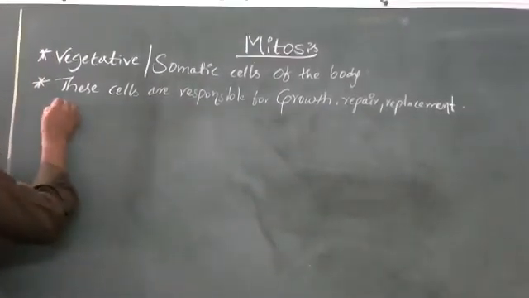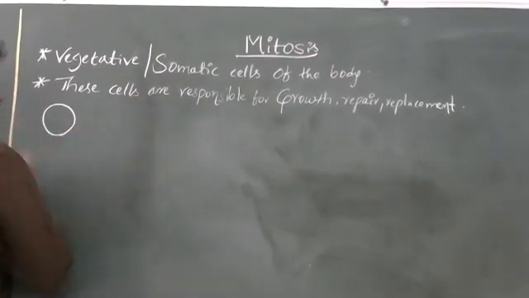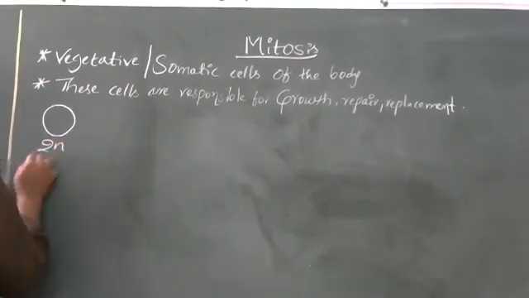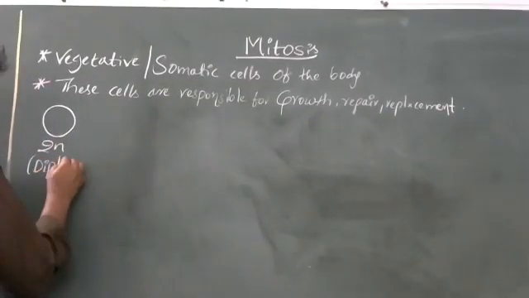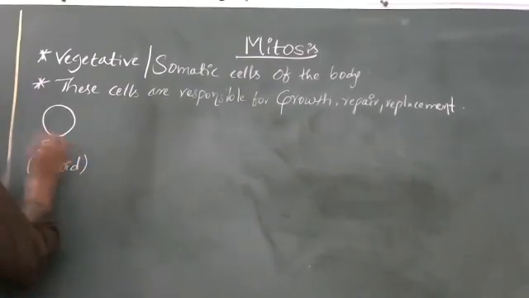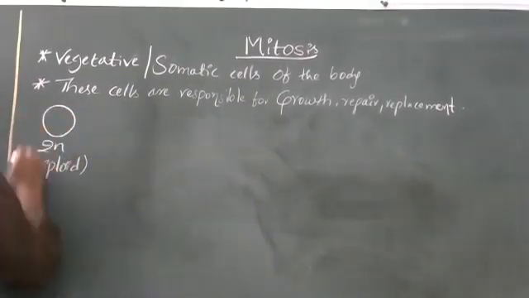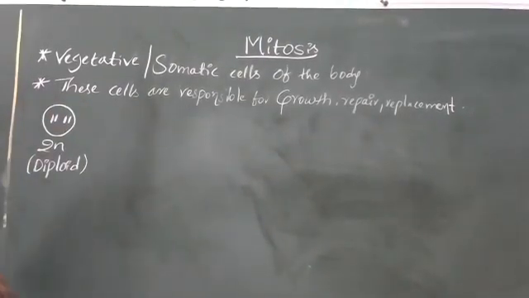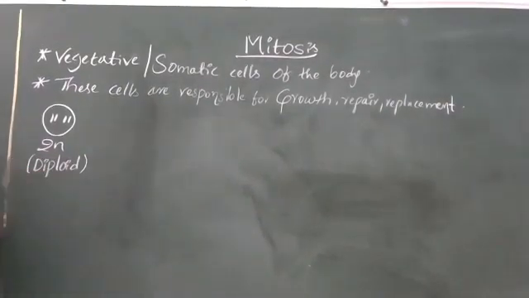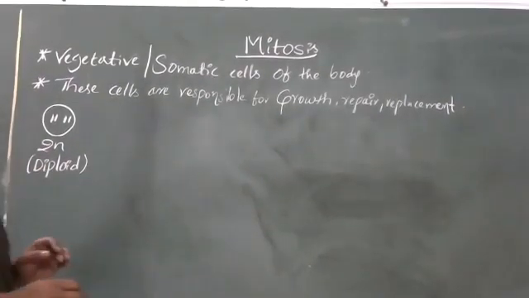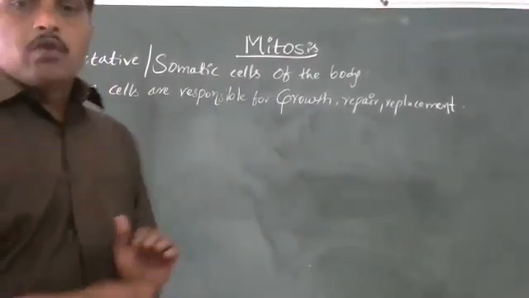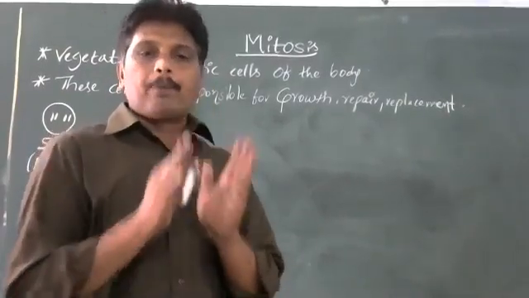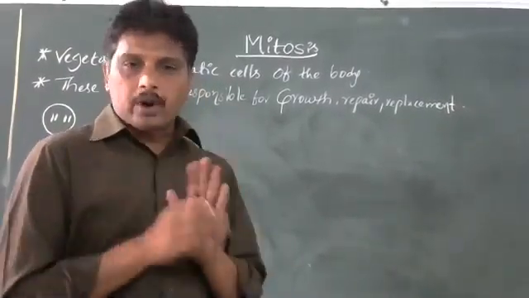Mitosis. Suppose you take a vegetative cell or somatic cell of the body. Vegetative cells are always in 2n condition. 2n means diploid state, two pairs of chromosomes. If only one pair is present, that is called haploid. Always vegetative cells of any organism's body should be in diploid state.